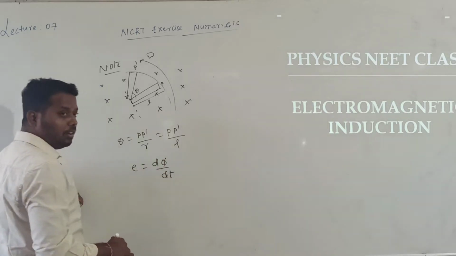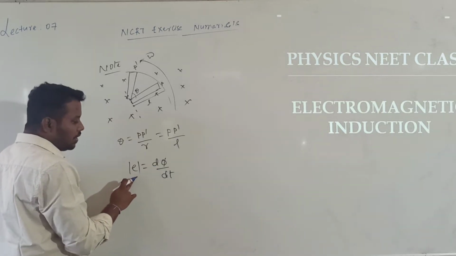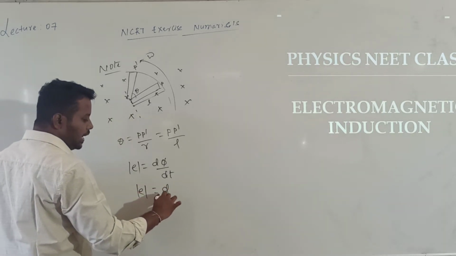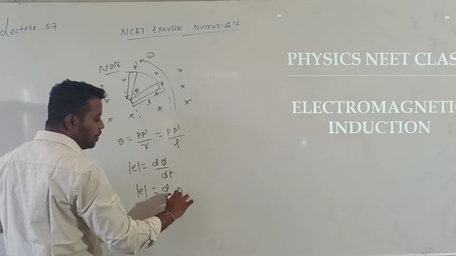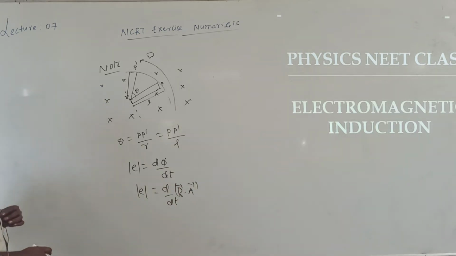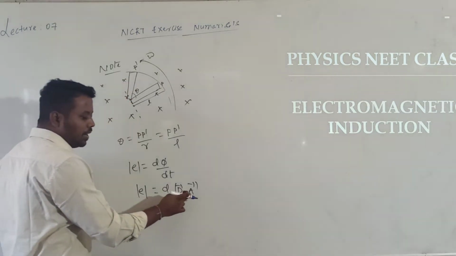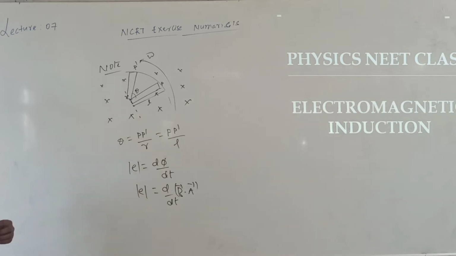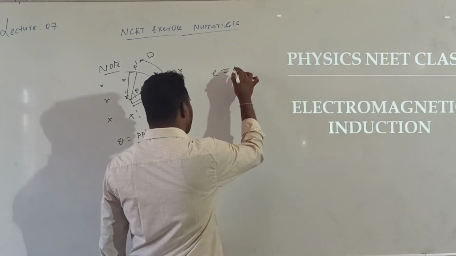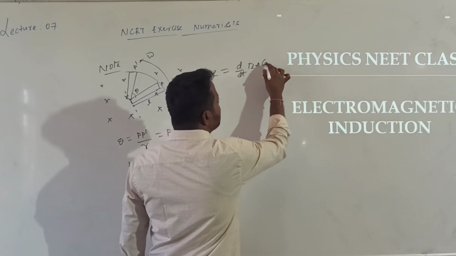The magnitude of induced EMF can be calculated by using Faraday's law, which is d phi by dt. So E is given by d by dt of phi, can I write B bar dot A bar? B bar is the magnetic field induction and A bar is the area vector. Since the magnetic field is perpendicular to the plane, B bar and A bar are both parallel, then what will I get? E is equal to d by dt of B into A into cos 0.